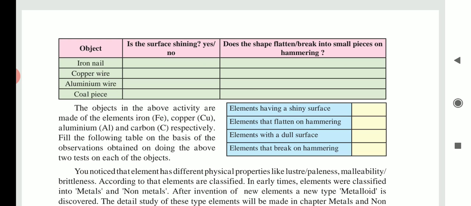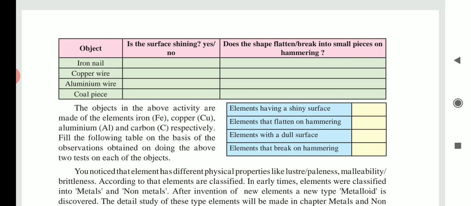Now see the table. Okay. In the first column the object is given. The second one is: is the surface shining? You should write there yes or no. And the third column is: does the shape flatten or break into small pieces on hammering that object? So here the first three, the iron nail, copper wire and aluminium wire, are metals. So their surfaces are shining. You should write in that column for the first three: yes, the iron nail has a shining surface, the copper wire has a shining surface and the aluminium wire has a shining surface.